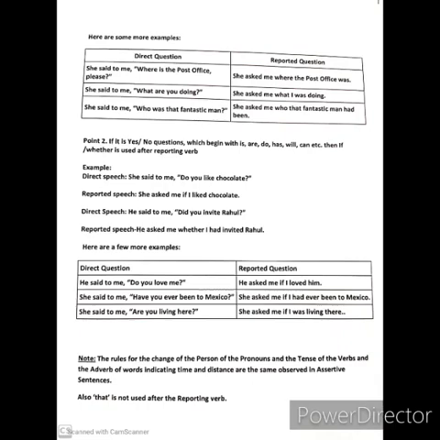She said to me, who was that fantastic man? She asked me who that fantastic man had been. Why had been? Because this sentence is written in simple past tense. So we know simple past becomes past perfect tense.